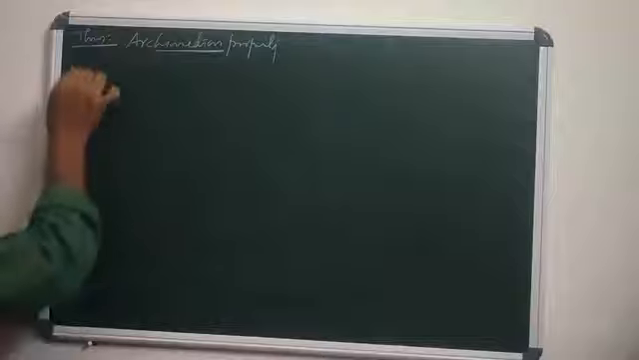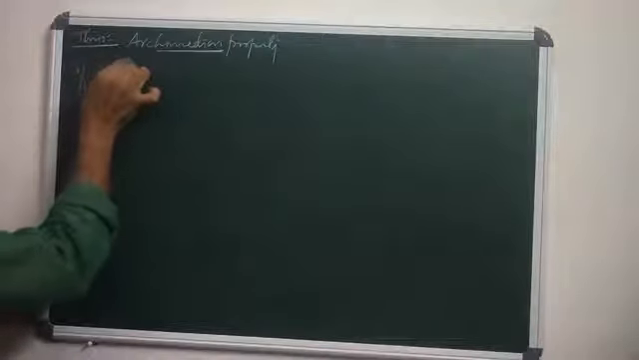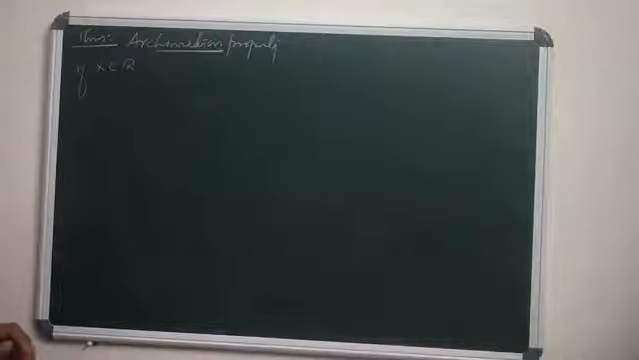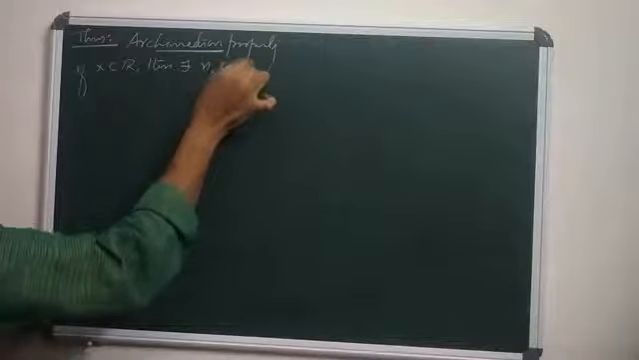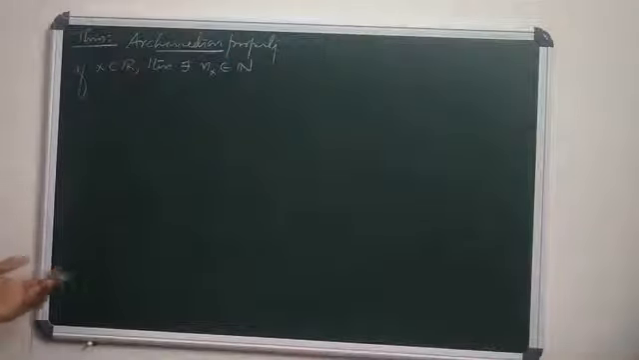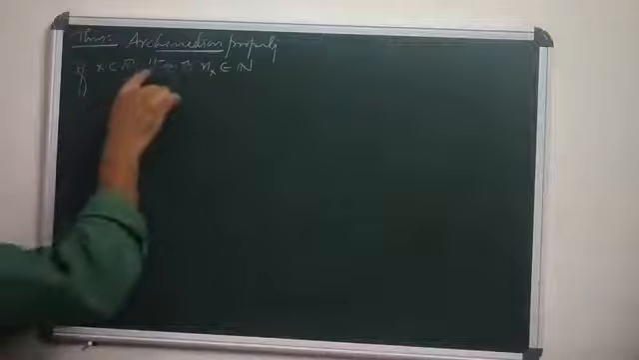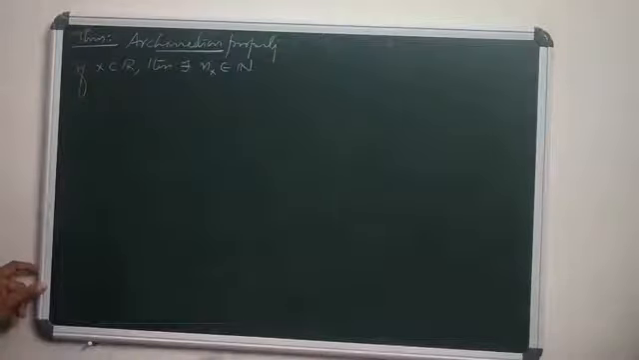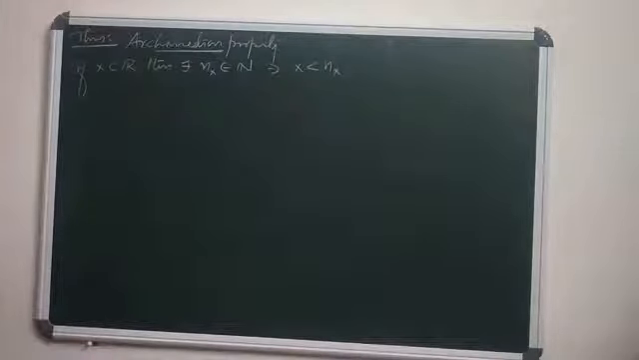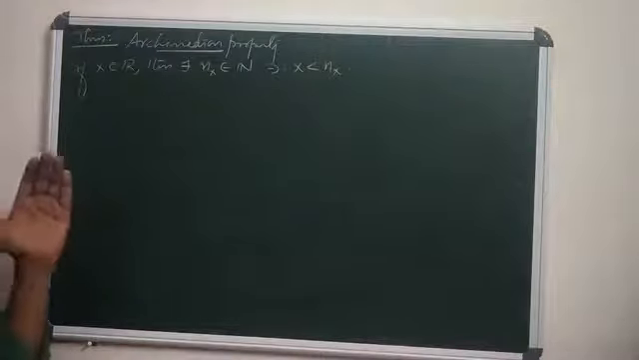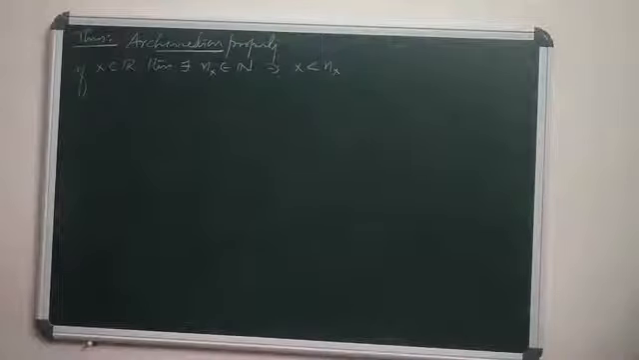So the statement of this theorem, the Archimedean property, is: if x is any real number, then there exists a natural number nx such that x is strictly less than nx. So this is the Archimedean property. How to prove it?